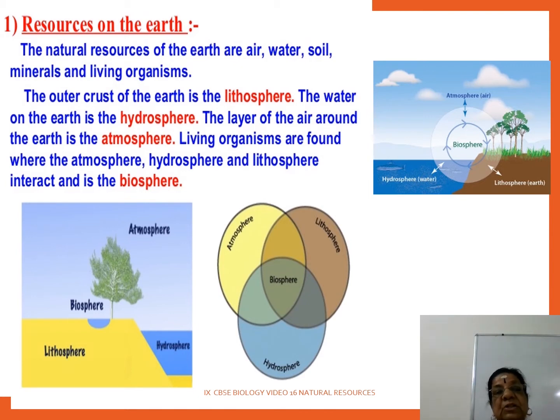So, resources on earth, what are we saying now? Natural resources of the earth are air, water, soil, mineral and living organisms. And the outer crust of the earth is the lithosphere. The water on the earth is the hydrosphere. And the layer around the earth is the atmosphere. The living organisms are found where atmosphere, hydrosphere and lithosphere interact and is the biosphere.